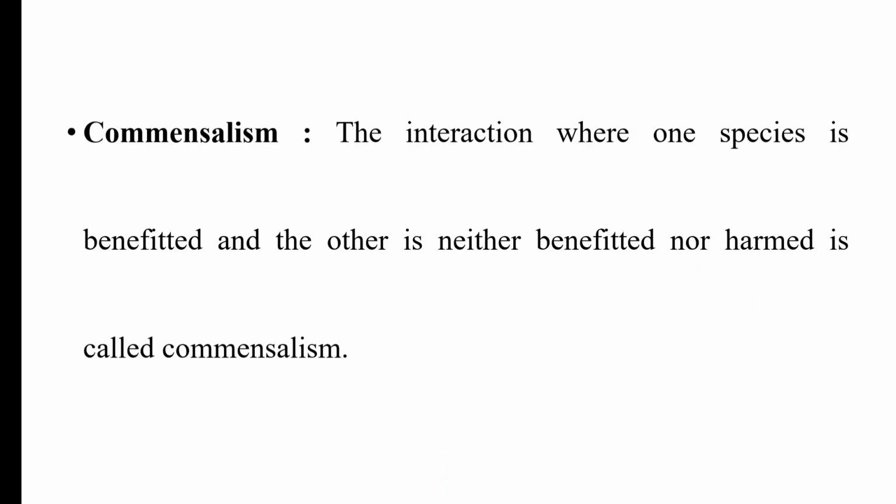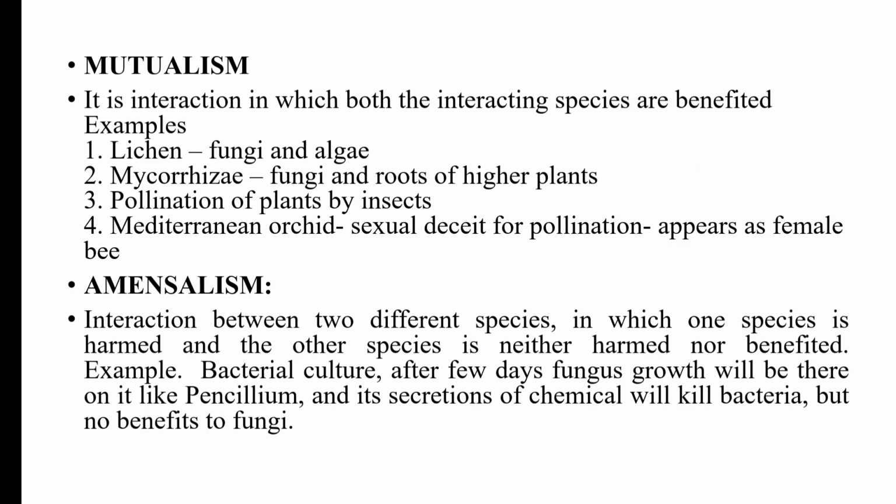Then commensalism. It is the interaction where one species is benefited, and the other is neither benefited nor harmed. This condition is commensalism. Then mutualism. It is the interaction where both the interacting species are benefited. For example, lichen, where algae and fungi both get benefited and live mutually. Mycorrhiza, I have told that, where fungi live in the roots of higher plants. Pollination of plants by insects. Then Mediterranean orchids, sexual deceit for pollination, appearing as a female bee.